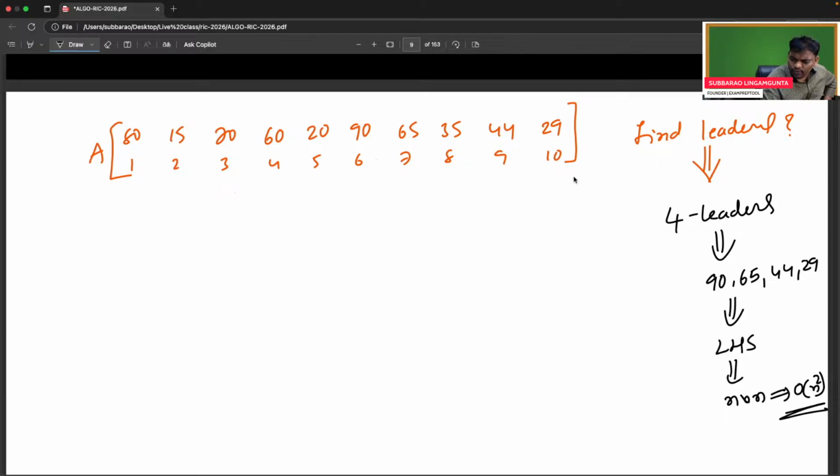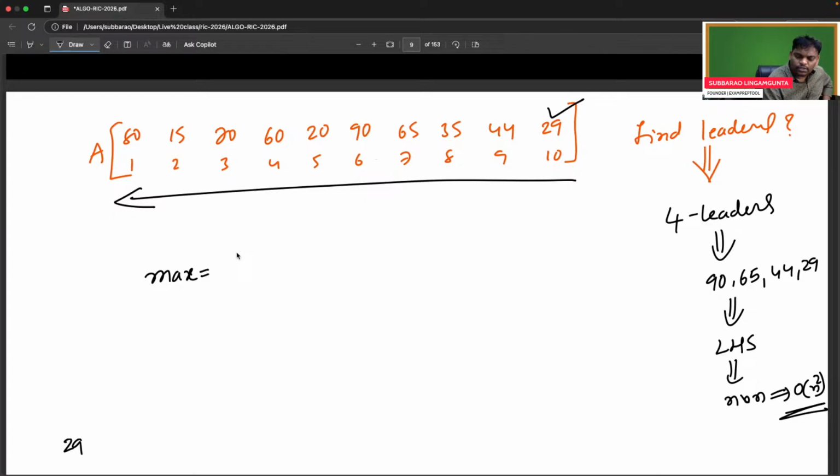If you start from the right hand side, you know very well, the last person is anyhow a leader. Whoever is the last person, first print it. Not only that, maintain one variable, max, which is equal to the last person. Take one local variable max, which is the last person.